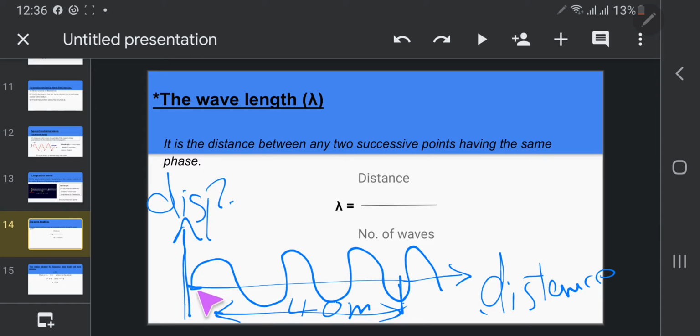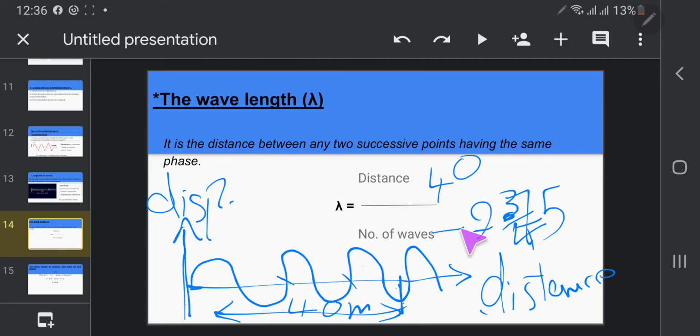What is the number of waves? Up and down is 1, up and down is 2, up and a quarter, so 2 waves and a half and a quarter, so 2 and 3/4. This is the number of waves. Distance 40, so the wavelength equals 40 over 2.75.